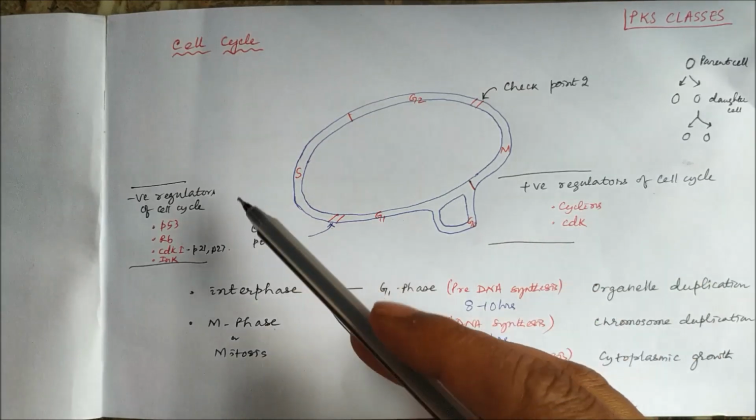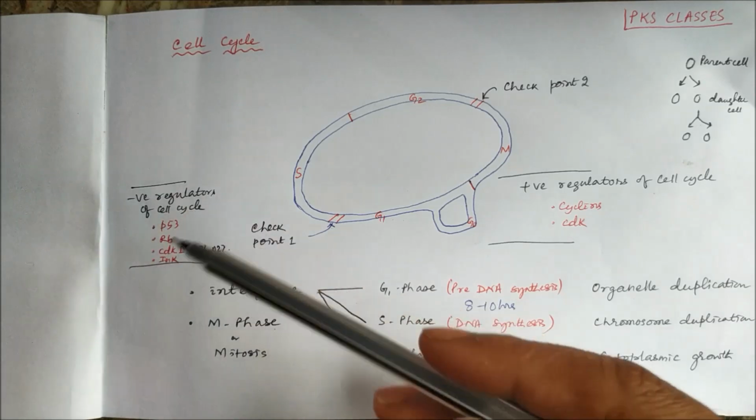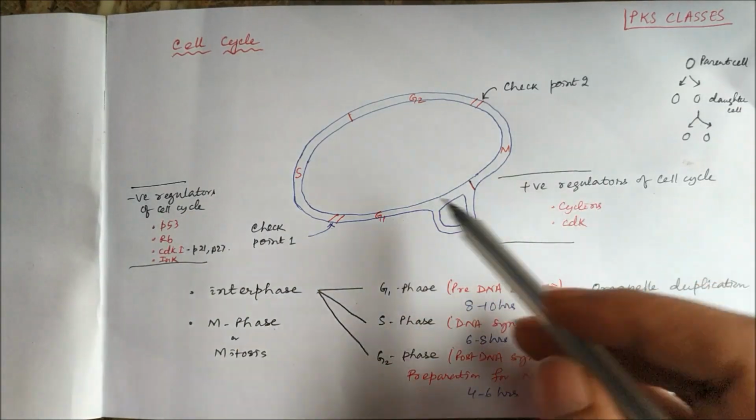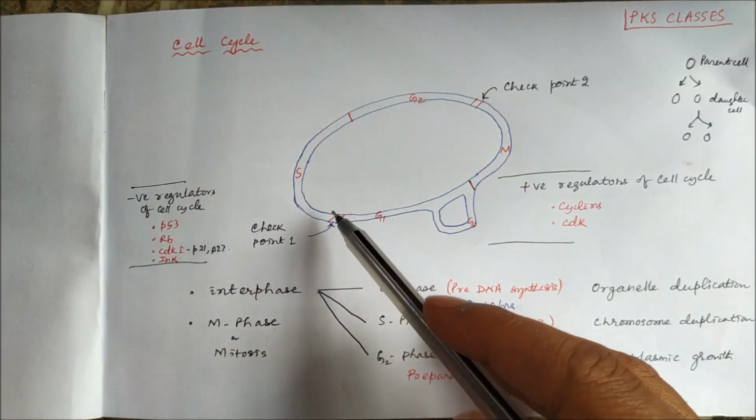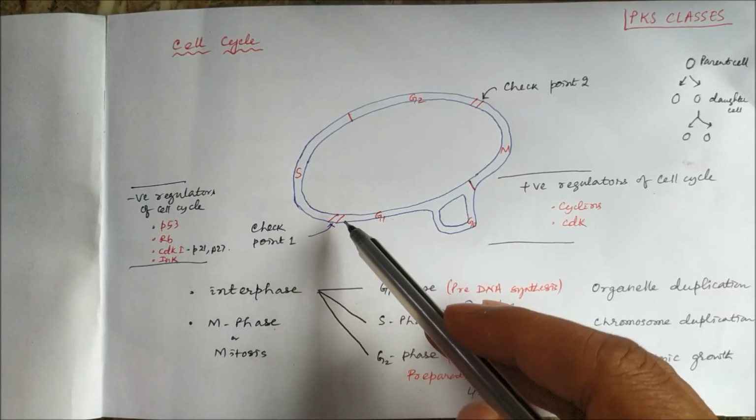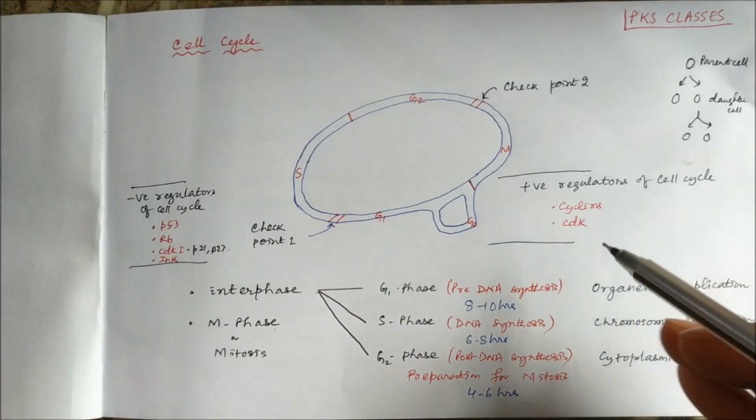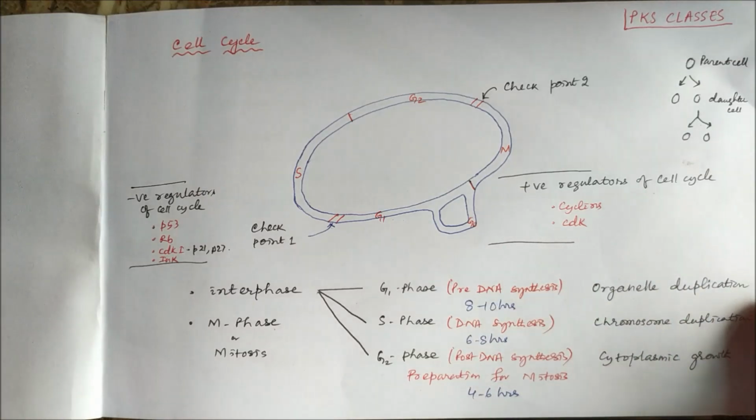Similarly, there are negative regulators of cell cycle whose job is to arrest these positive regulators so that they will stop the cell division and the cell will undergo apoptosis. Today we will discuss the positive regulators of cell cycle.